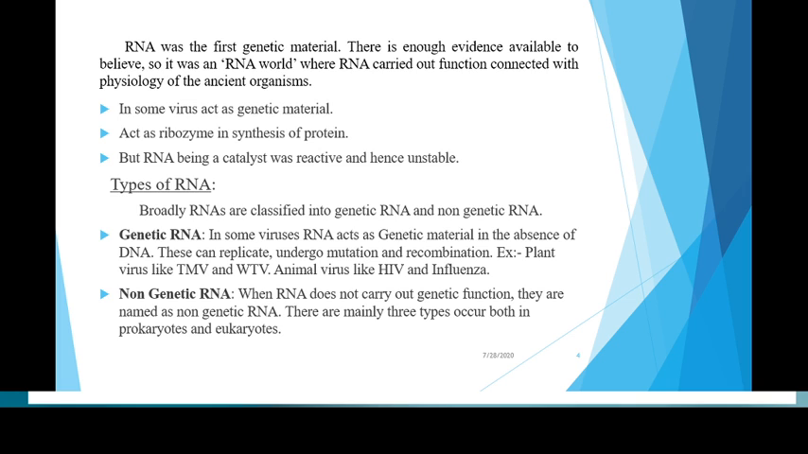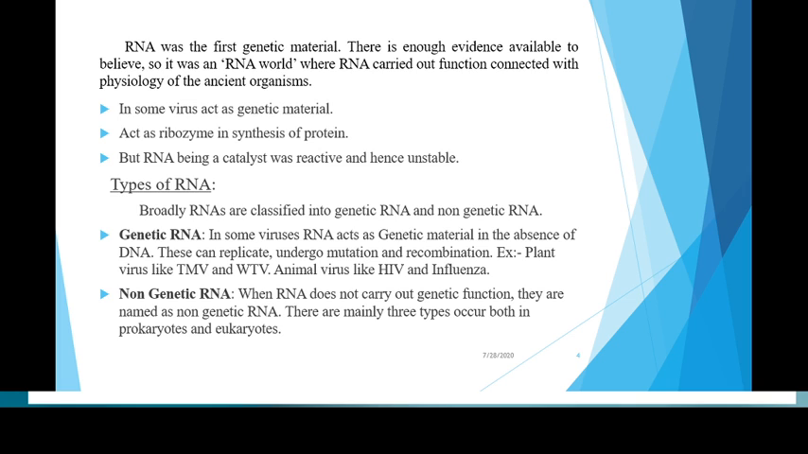Types of RNA. There are two types of RNA, that is genetic RNA and non-genetic RNA. Genetic RNA is RNA which acts as genetic material in the absence of DNA, and can undergo replication, mutation and recombination. For example, plant viruses like TMV, and animal viruses like HIV and influenza.